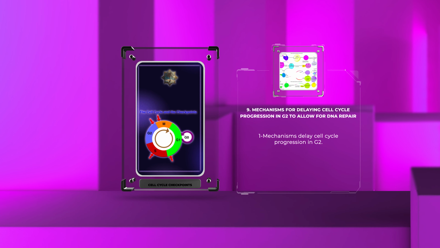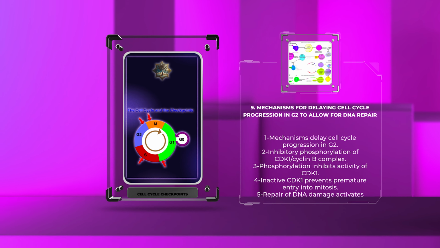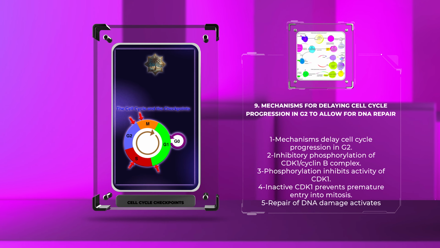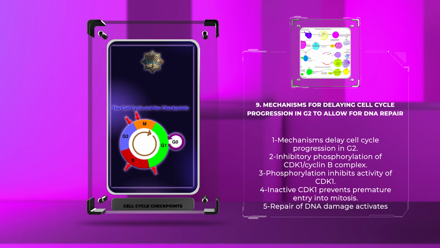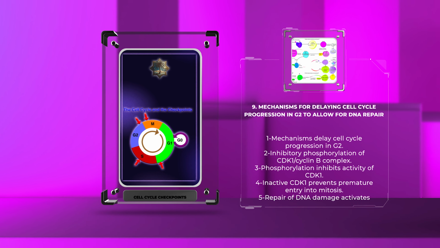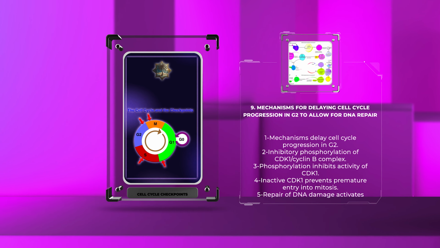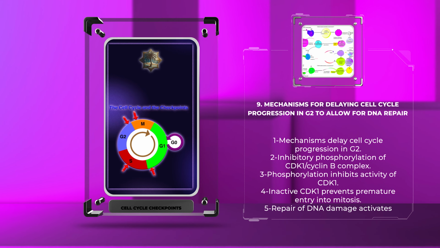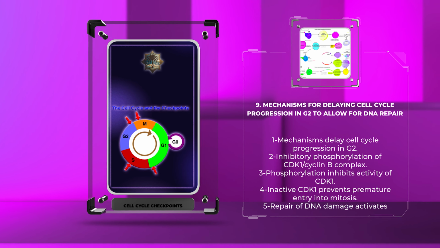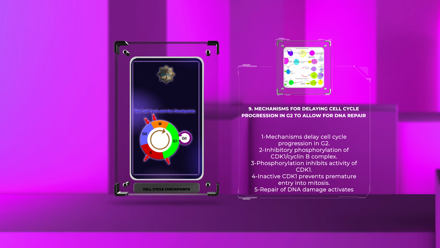To ensure proper DNA repair before entering mitosis, cells have mechanisms in place to delay cell cycle progression in G2. One such mechanism involves the inhibitory phosphorylation of the CDK1/cyclin-B complex. Phosphorylation of CDK1 by kinases such as WEE1 and MYT1 inhibits its activity, preventing premature entry into mitosis. Conversely, the activation of phosphatases such as CDC25 by ATM and ATR removes inhibitory phosphorylations, allowing the CDK1/cyclin-B complex to become active and drive the cell into mitosis once DNA damage is repaired.